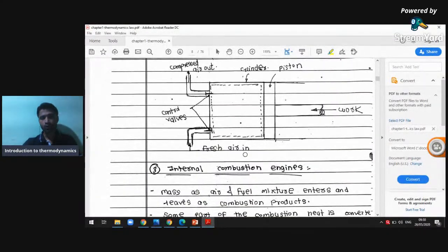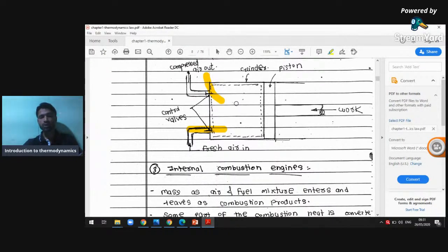There's another application, the compressor, which we studied in detail. What amount of energy enters the compressor? Now tell me, the electric energy. The electric energy comes in, and that electric energy is converted from rotary motion to reciprocating motion. The resultant is that fresh air comes inside the chamber, and the output is high pressure, high temperature air. This is the output of this system.